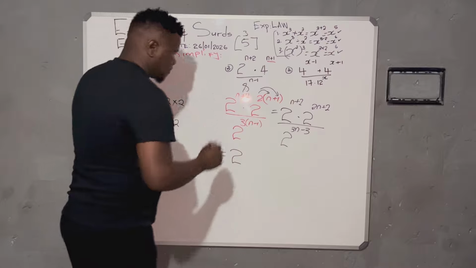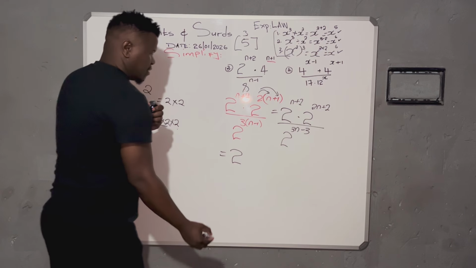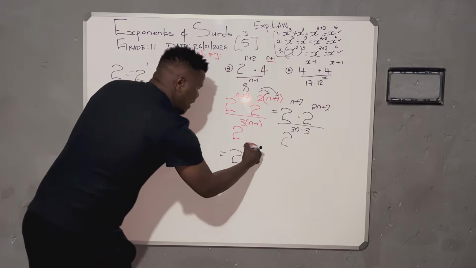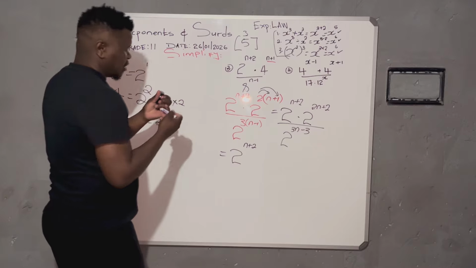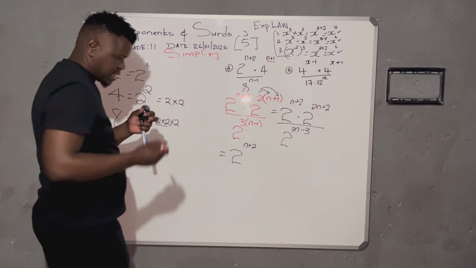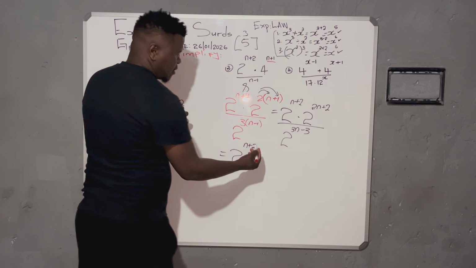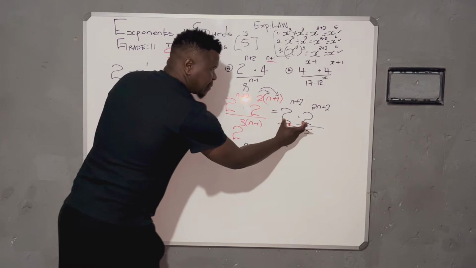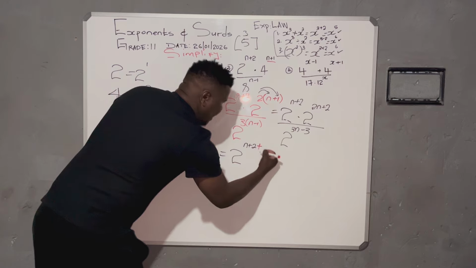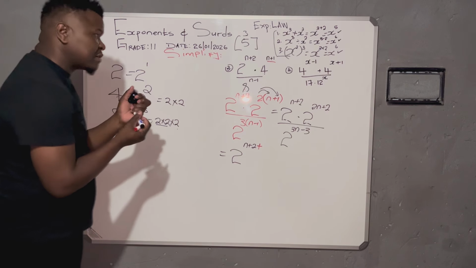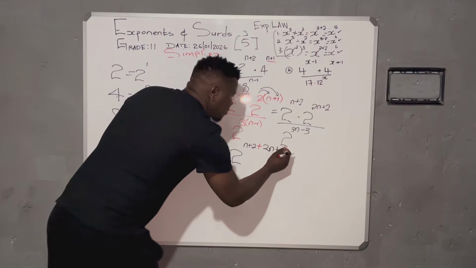Method number 1, a learner who will simplify the numerator first. That learner is going to say n plus 2. Let me use a different color to indicate. When you multiply the same base, you add their exponents. So this is me adding. Let me use the red one so you can see. And then the other one remains as 2n plus 2.